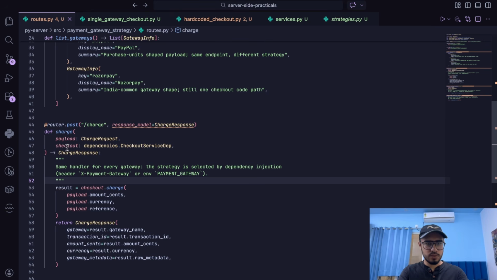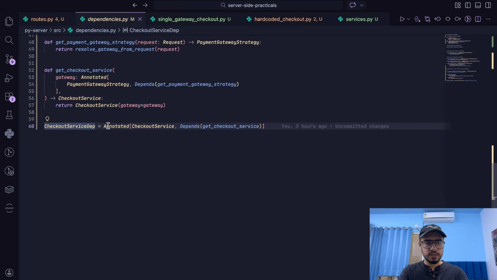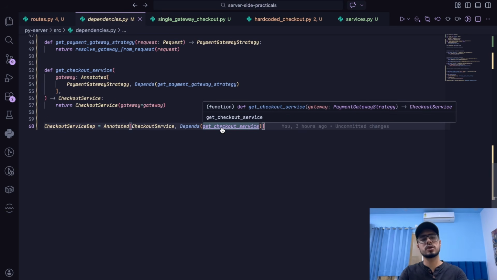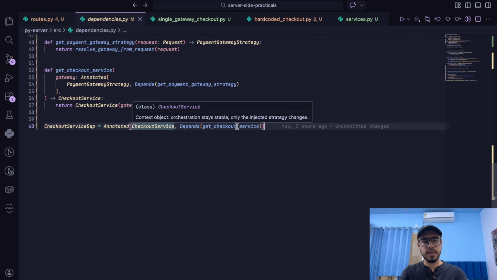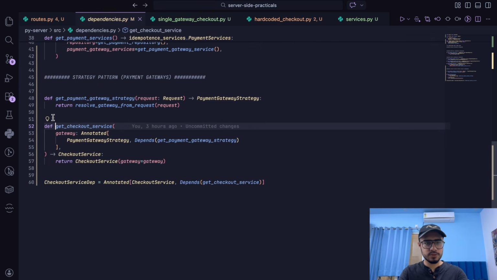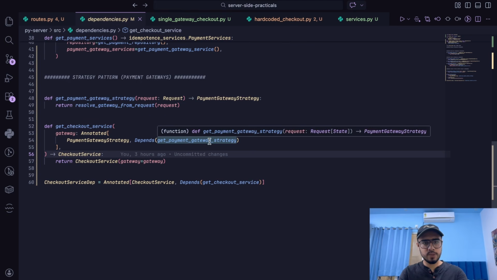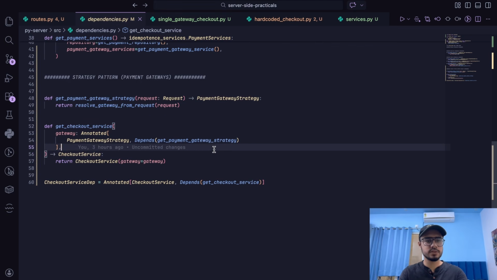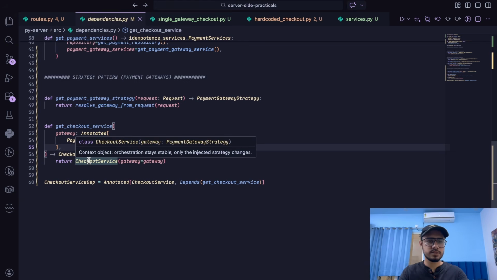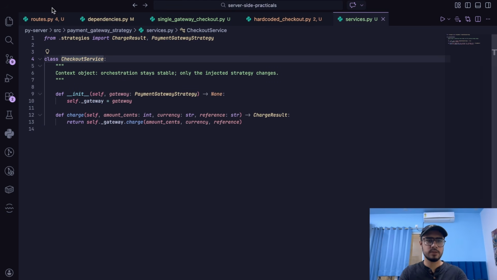Now if you check out this particular checkout service dependency, it is an annotated way of calling get checkout service. This function is getting called basically and annotated to this type. So if I go to this function, which is right here, it takes a payment gateway via get payment gateway strategy function, which is another dependency function, and returns the checkout service that we just discussed. Okay, so it basically creates an object for this checkout service and also passes in the payment gateway at runtime.